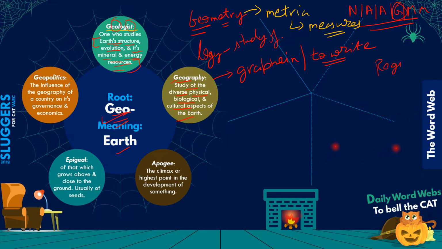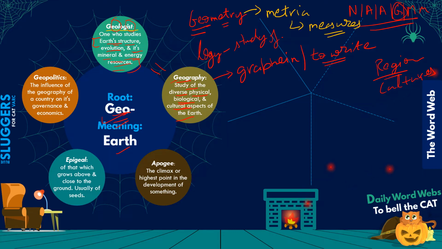Apart from the regions, the chapters will also talk about the cultures there, right? To some extent, at least, not in much depth, but what kind of people live there, what is the kind of diet that they follow, what is the kind of species or flora and fauna that you find there, right? So geography is quite diverse as a study, okay? So it deals with the biological and cultural aspects as well, and that's how it is different from your geology, okay? So I hope that's clear.